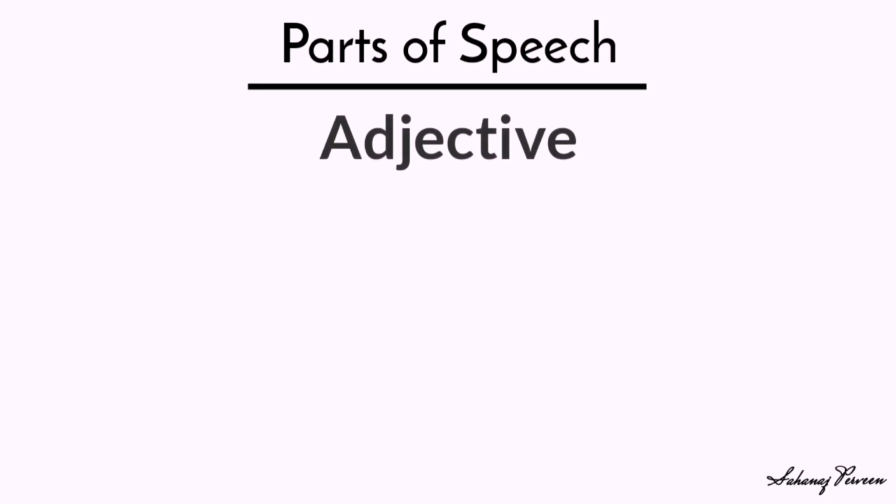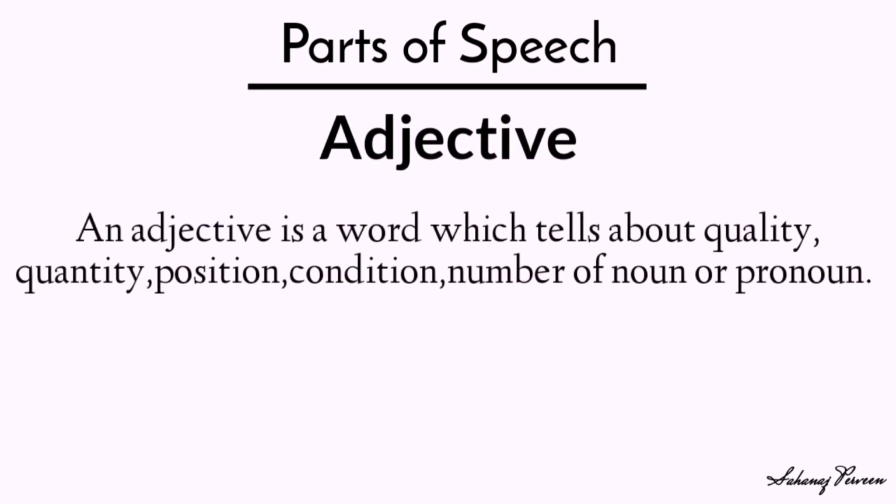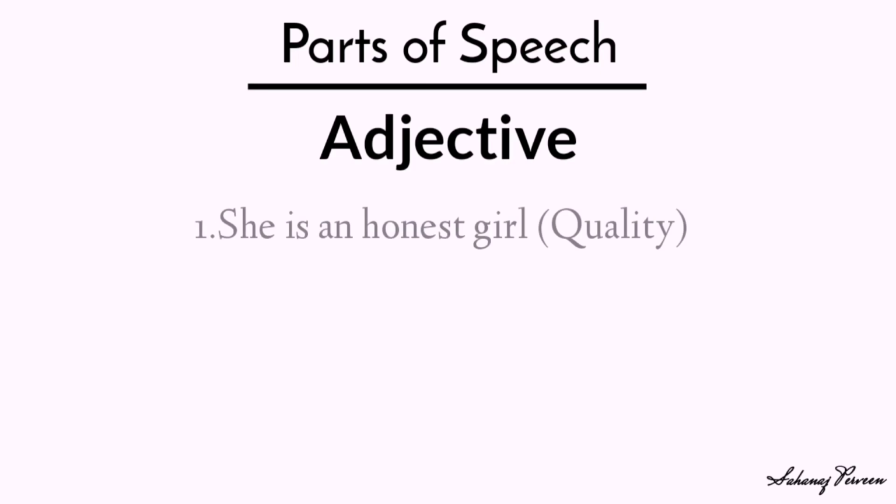Adjective. An adjective is a word which tells about quality, quantity, position, condition, number of a noun or pronoun. Look at the example. She is an honest girl. Here, honest is an adjective which qualifies the noun girl.